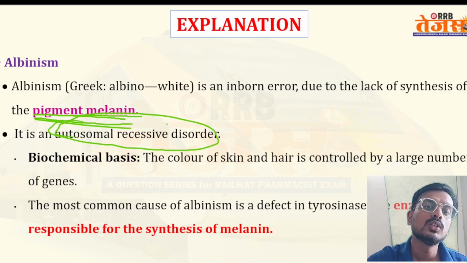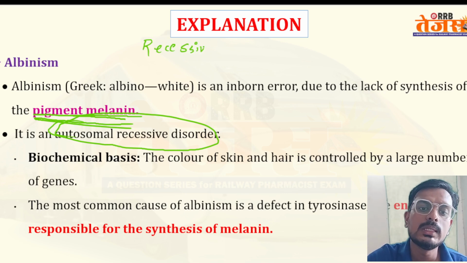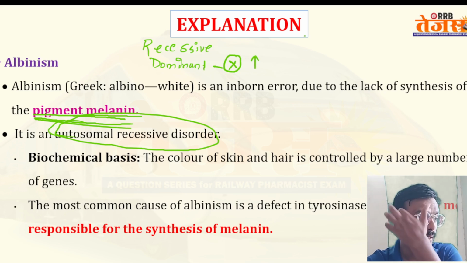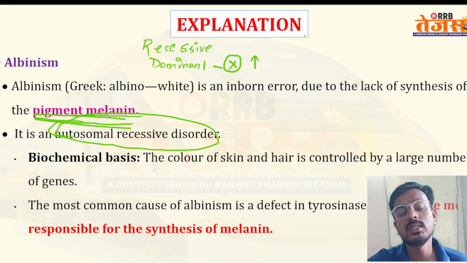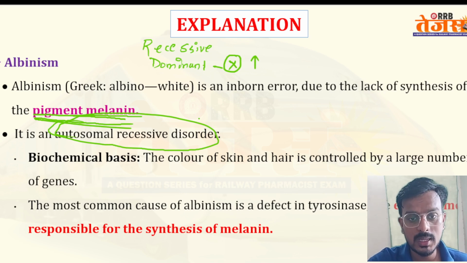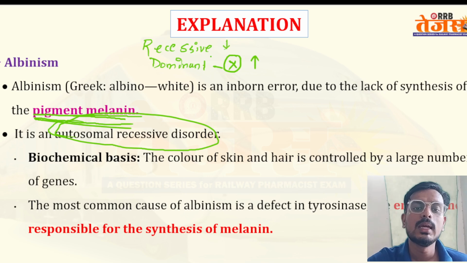Okay. So there are two types. Sometimes in our class I might tell you some is recessive, some is dominant. When one gene is dominant over another gene, and due to that a disease occurs, we call it a dominant disorder. When one gene is suppressed and due to that there is an occurrence of a disorder, that is called recessive. Okay, this is an autosomal recessive disorder.